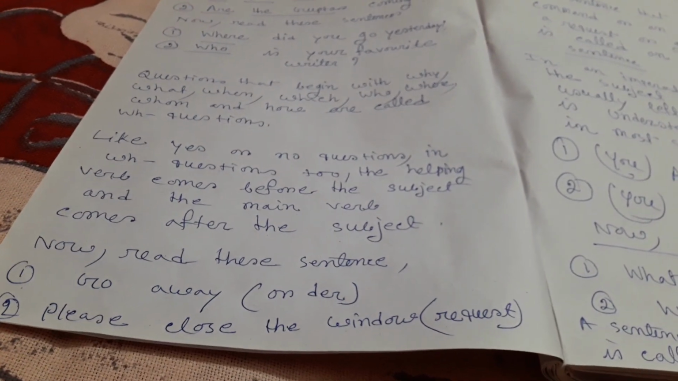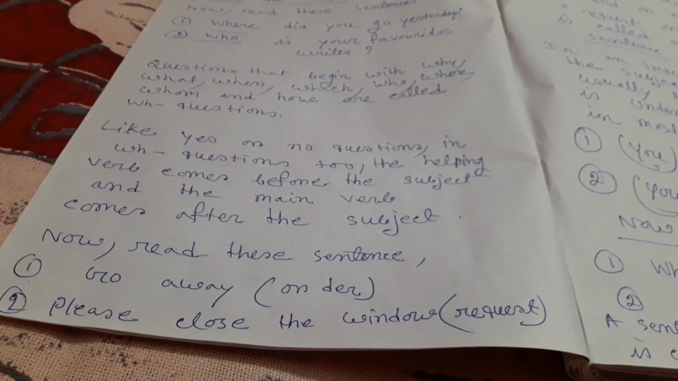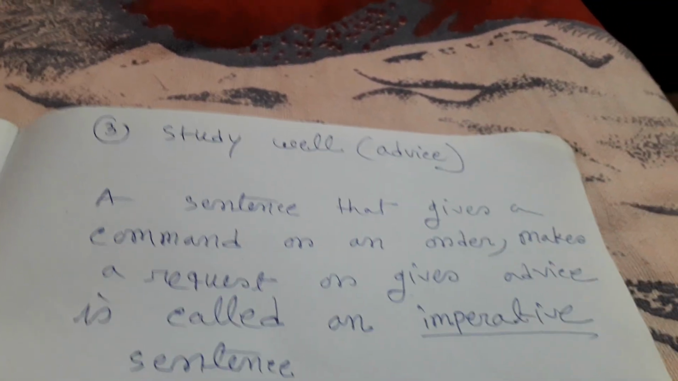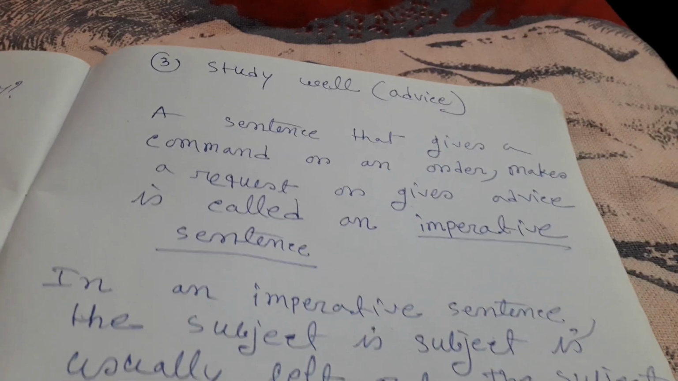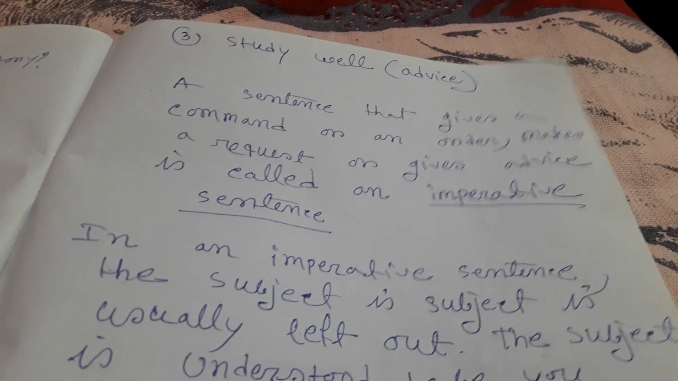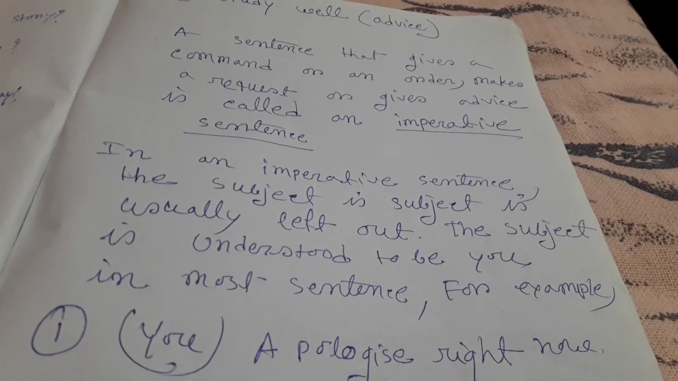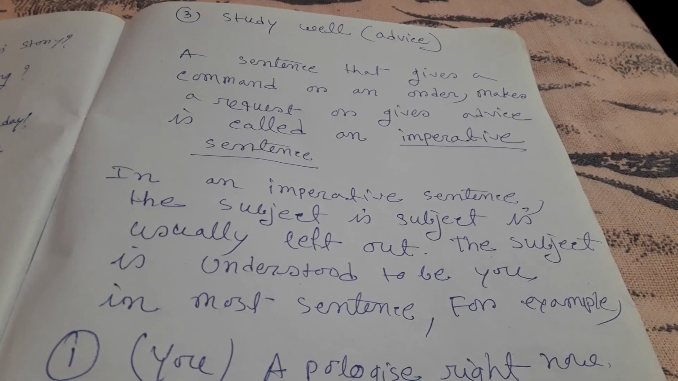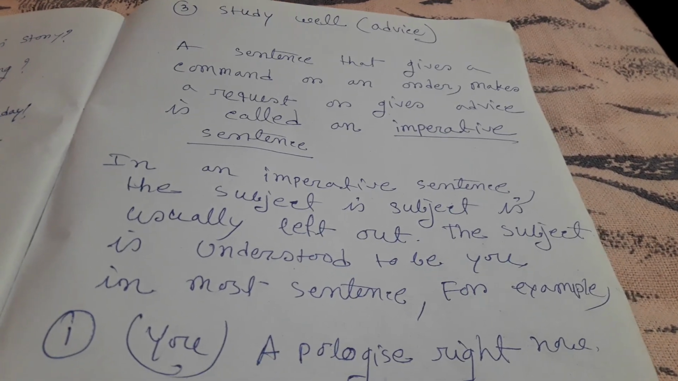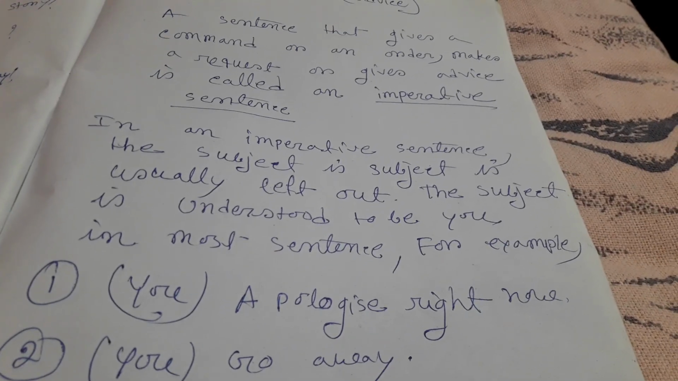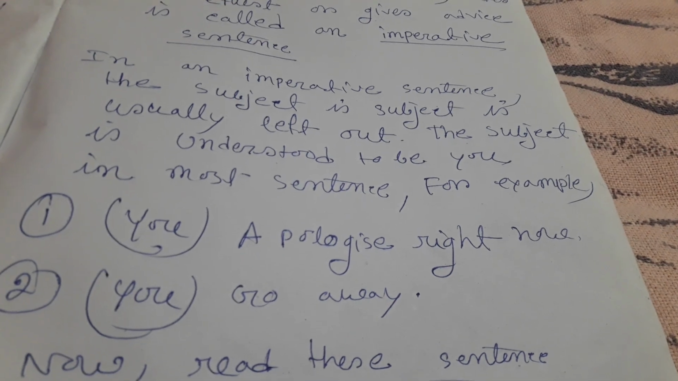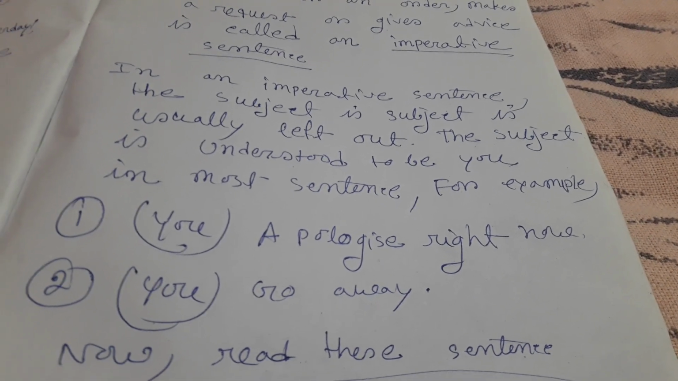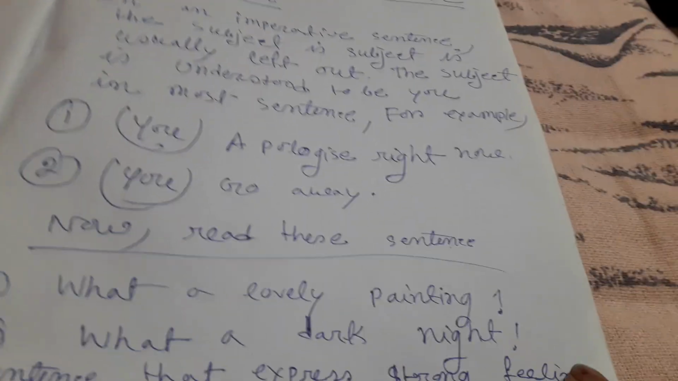Now read these sentences. Number 1, go away. Number 2, please close the window, a request. Number 3, study well, advice. A sentence that gives a command or an order, makes a request or gives advice is called an imperative sentence. In an imperative sentence, the subject is usually left out. The subject is understood to be you. In most sentences, for example, apologize right now, you go away.